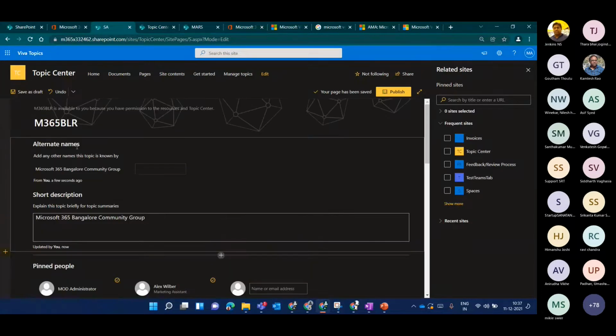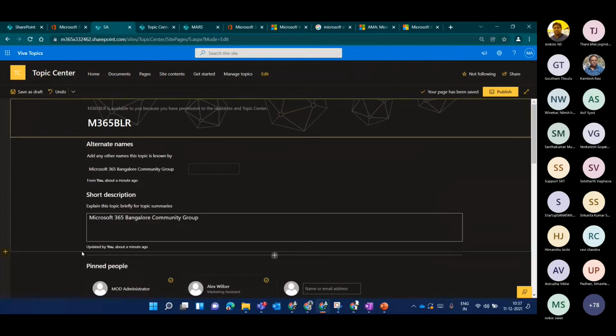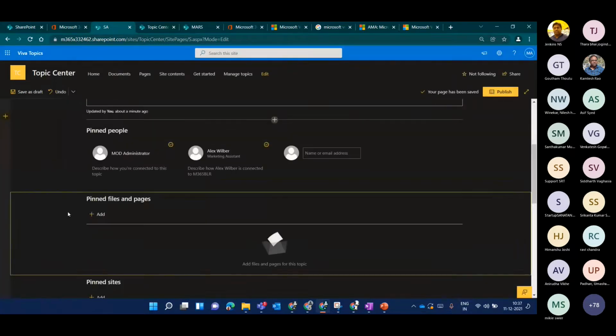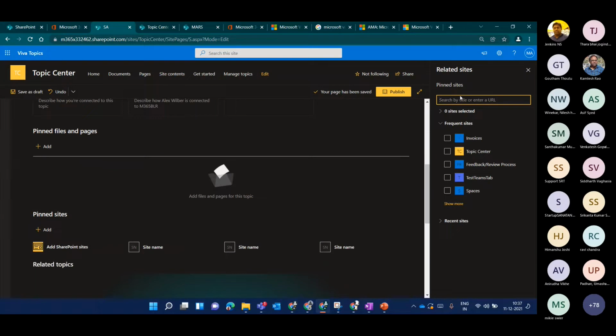If you have connected other user groups, maybe some small groups residing in Bangalore that are not a huge group, you can link this page with those sites as well, like any of the sites.